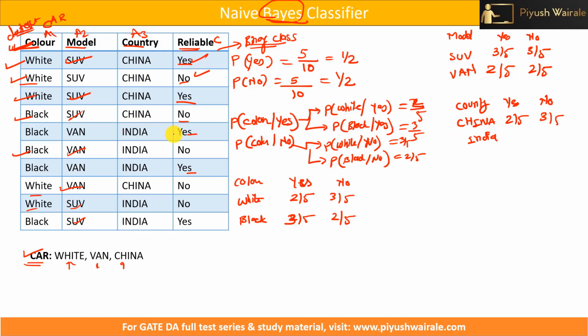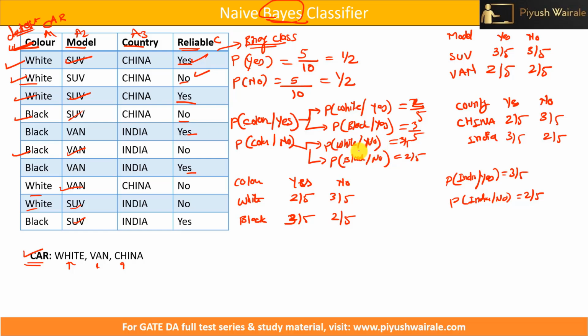What about India? How many times does S appear? 1, 2, 3, that will be 3 by 5. And for no, it will be 2 by 5. So this indicates the probability that it is India given that S is 3 by 5. Similarly, probability that country is India given that it is no is 2 by 5. So here we have calculated the probability of each feature for each particular discrete value. So this is what it is.